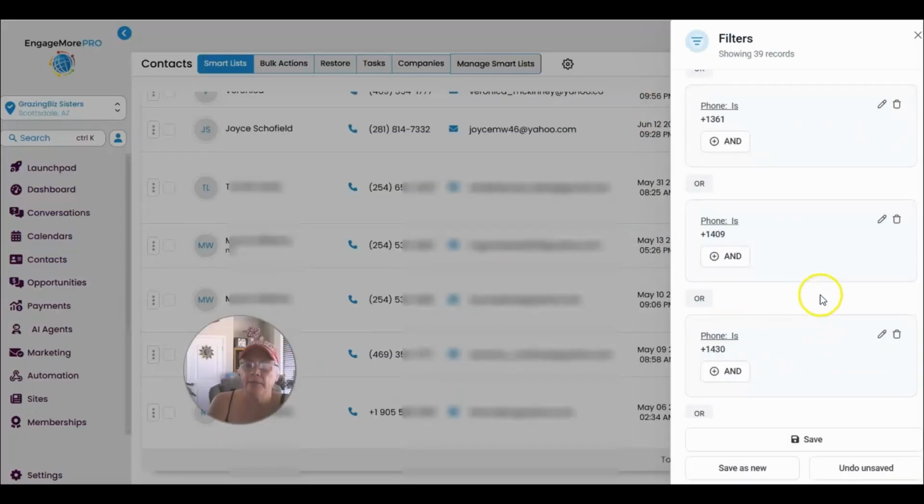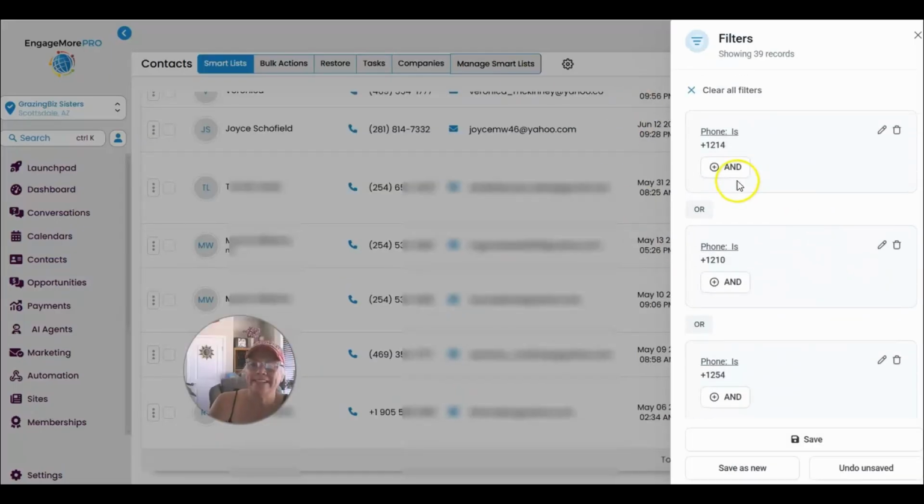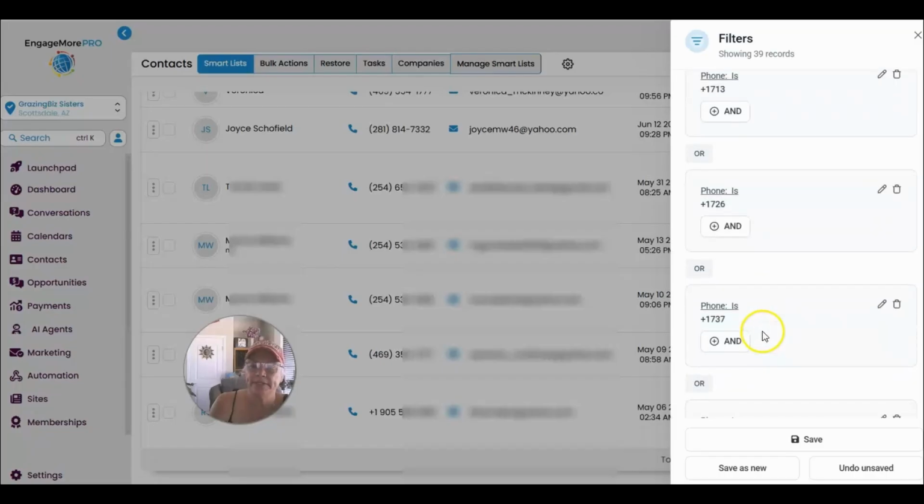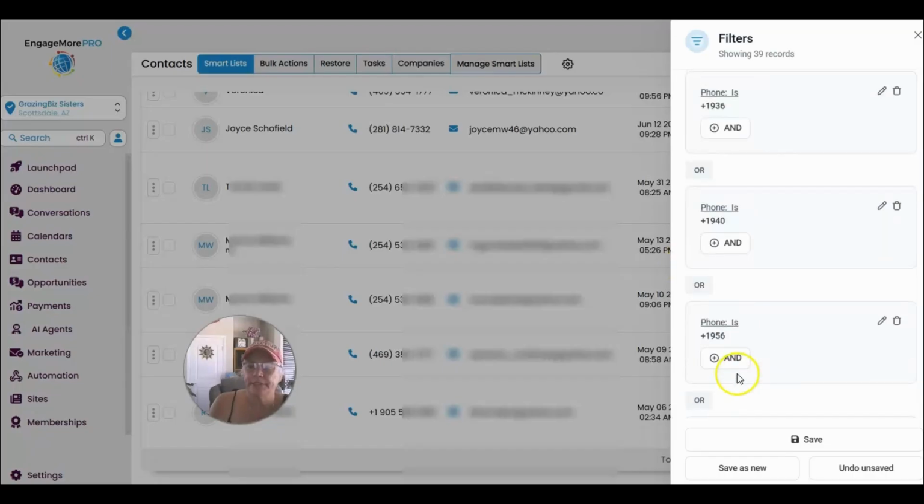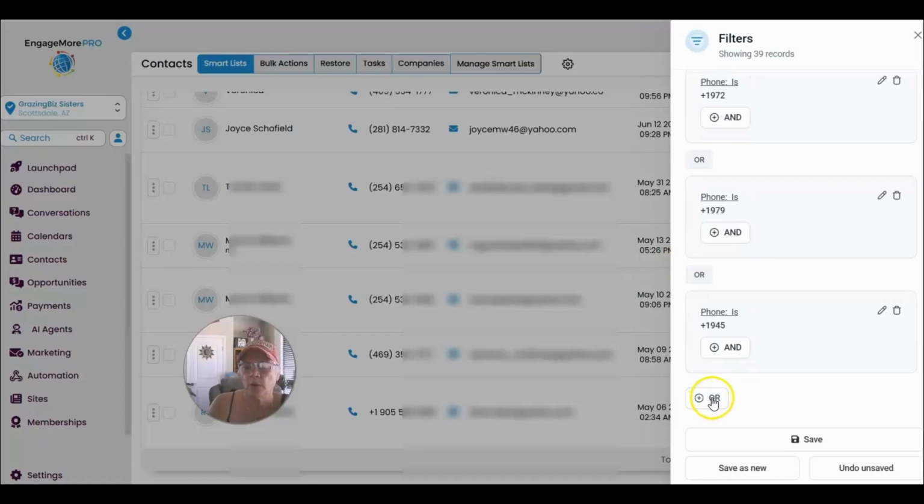Okay, I'm back. I went ahead and put in 27 of these. I put all 27 in, and all I did was keep going down and going "or." So what you want to do while you're in the middle of this, if you're going to create it yourself, is make sure that you save it, maybe after the first 2 or 3 that you've added, and then just save every now and then. Because if you accidentally mess up, you're going to have to start all over, and that's going to suck real bad.